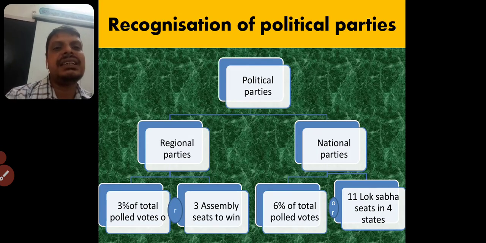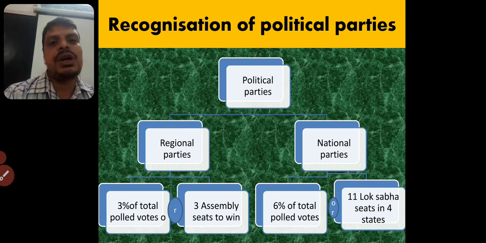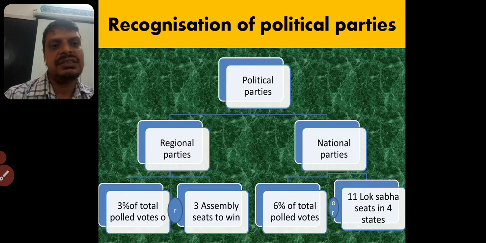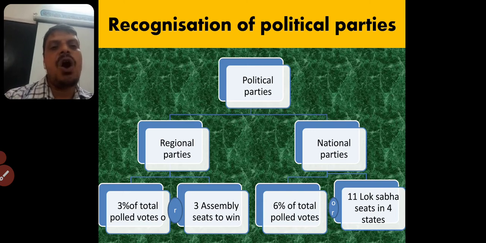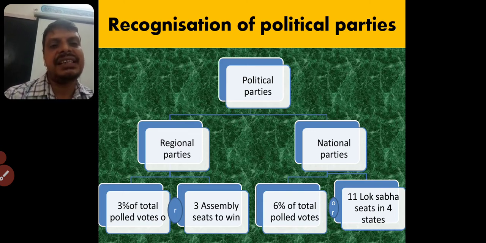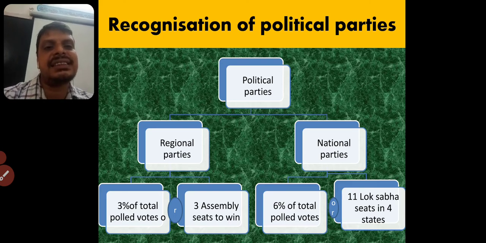Now we see how these political parties have been given recognition, that is, identification. We find that different states have different political parties, and we also have national level parties. State level parties are called regional parties. National level parties are called national parties. How do they get this status or recognition?